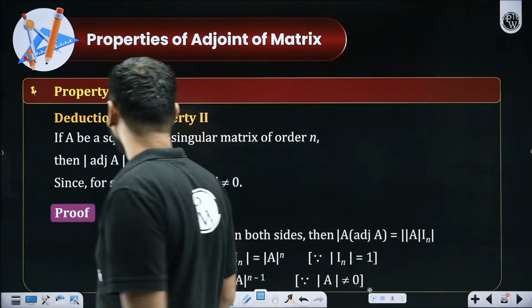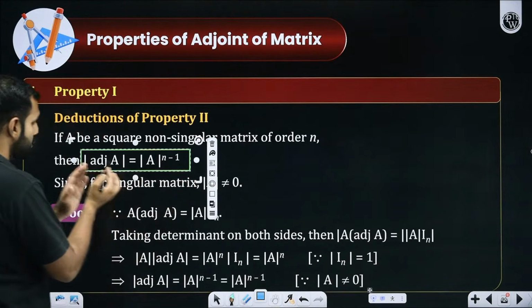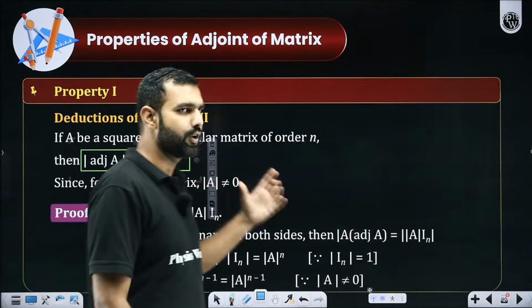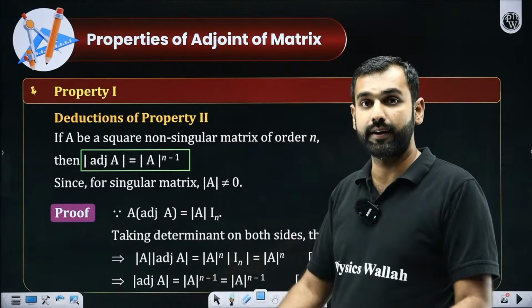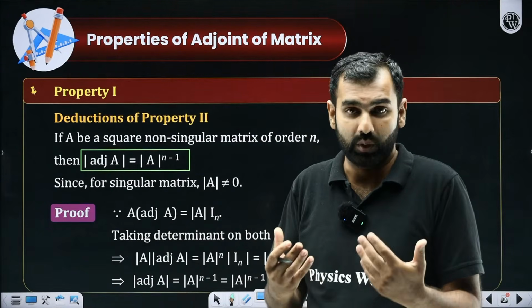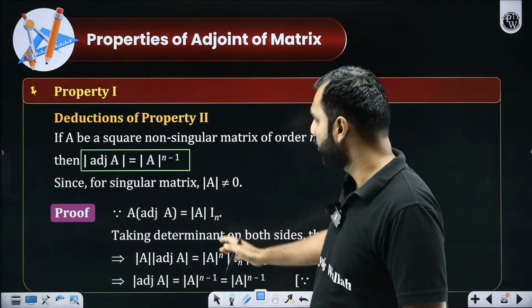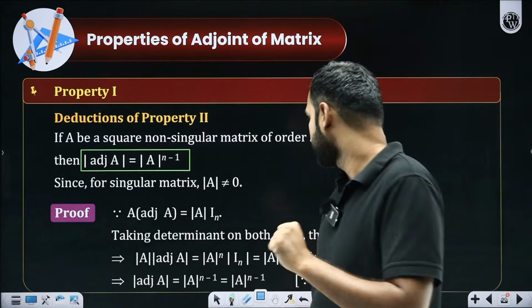Will that be okay? Now, if I am asked to find the determinant of adjoint of A, then it is always determinant of A to the power n minus 1. The proof is here. We have already done it in our Lakshya batch. The entire proof I have given there. So right now, since it is a one-shot marathon, I'm skipping that proof and I'm just giving you the whole result, which will be quite useful and beneficial. So how do we use it?